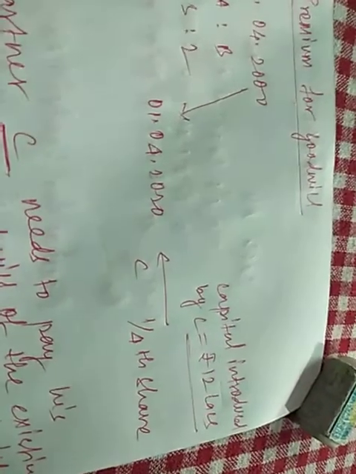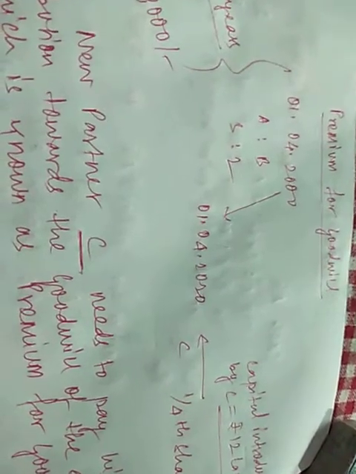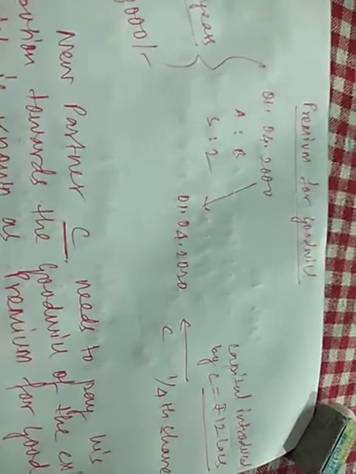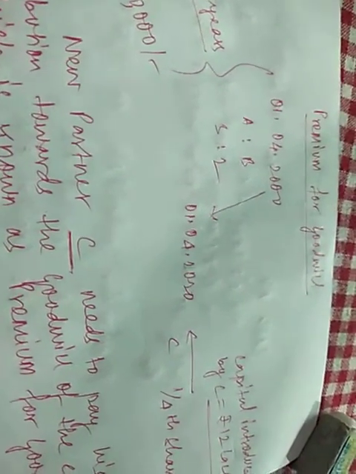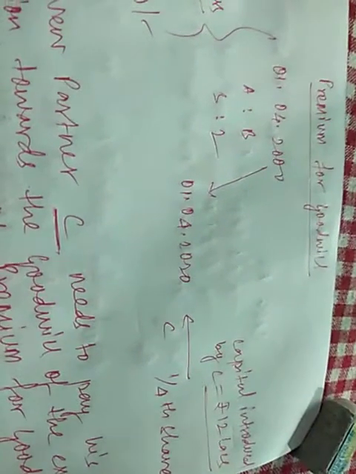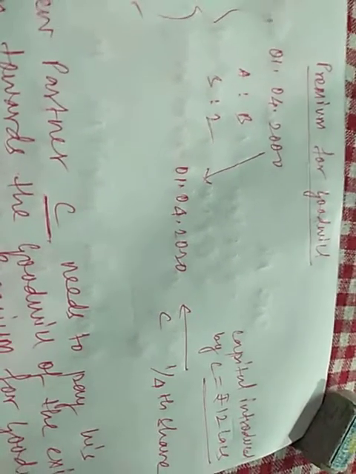If C is admitted as a partner for 1/4 share and after C's admission the firm gets dissolved, C will also be getting a share in goodwill. But C has done nothing to generate such goodwill because for the last 20 years only A and B have been running the firm. So it is quite unfair to A and B to share the goodwill with C, who has just been admitted. So on the date of admission, apart from the 12 lakh capital, the new partner will also have to pay his share of goodwill, which is called premium for goodwill.